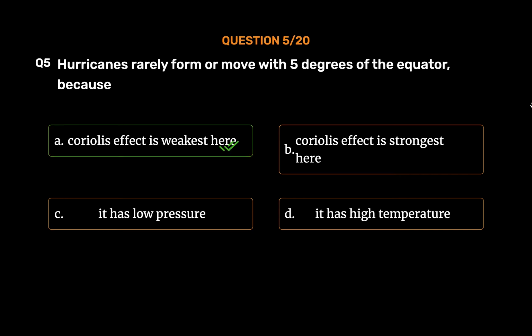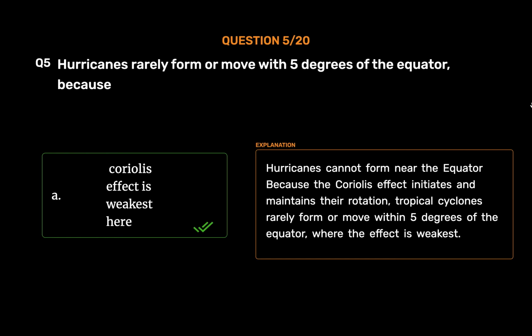Coriolis effect is weakest here. Hurricanes cannot form near the equator because the Coriolis effect initiates and maintains their rotation. Tropical cyclones rarely form or move within 5 degrees of the equator, where the effect is weakest.